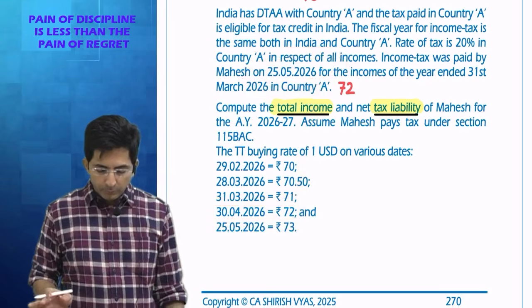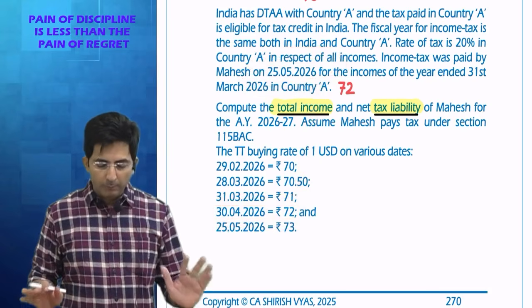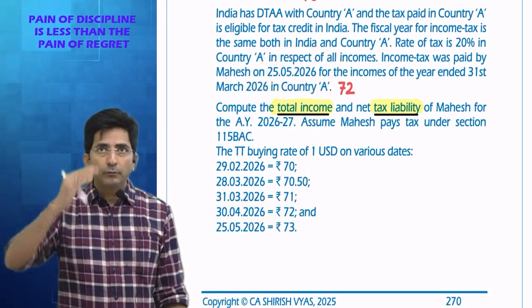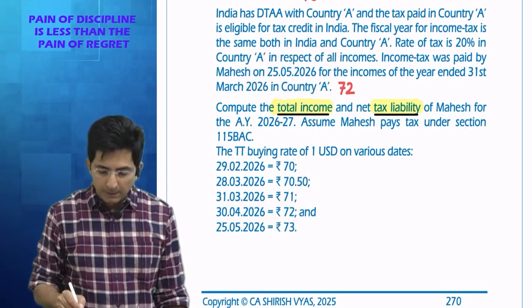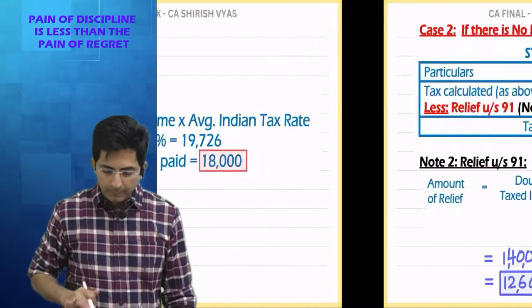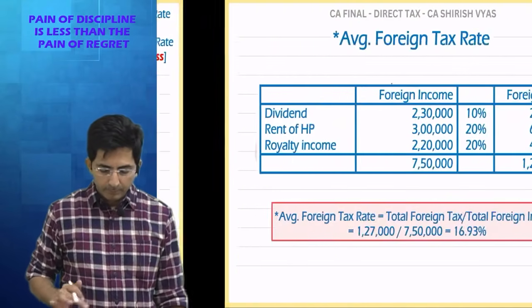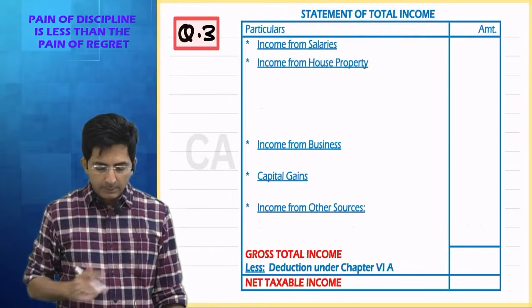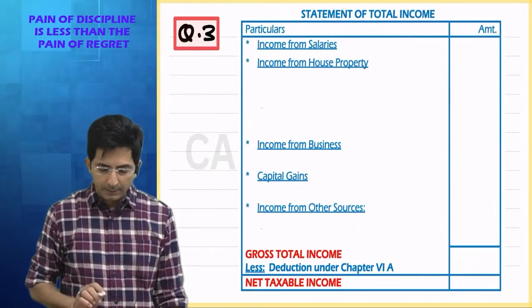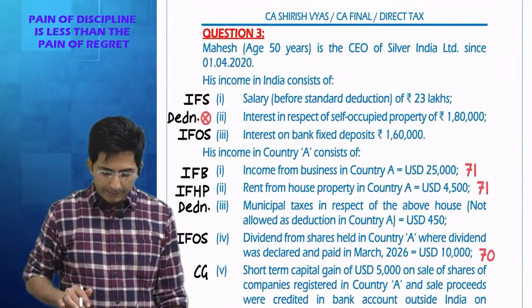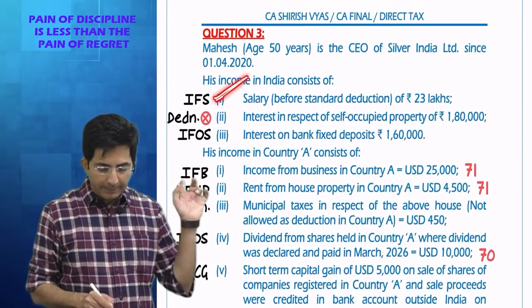Okay. So we have read the whole question. Now tell me what will come in our answer. First, all 5 heads of income. Tell me fast, one by one. In 5 heads of income, what is the first head? First head is income from salary. Do we have income from salary in the question? Check. IFS. See, that's why I have written the heads.